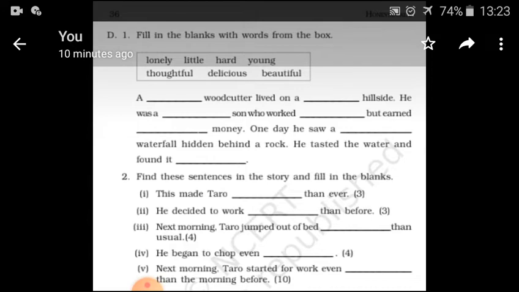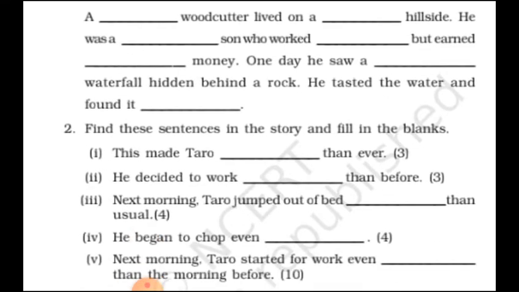Then D1, filling the blanks with words from the box. One box is given to you. In that box some words are there. You have to choose those words to fill the blanks. Some blanks are given to you also. You have to use some words which are given in the box and then finish filling the blanks. Number D2, find these sentences in the story and fill the blanks.